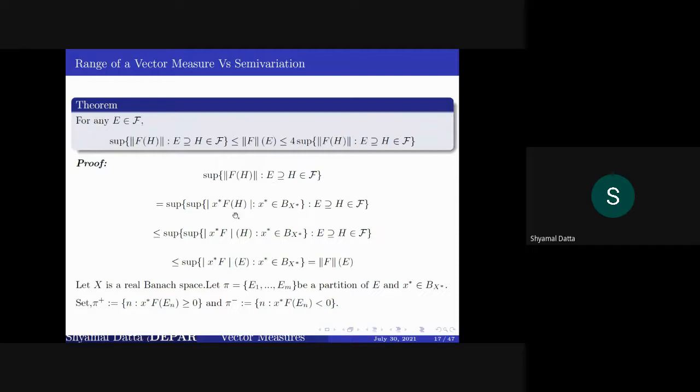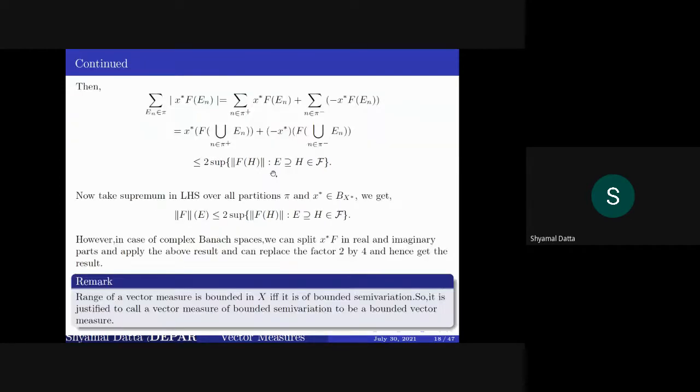And again this is lesser or equal to the supremum of the variation over H, because mod of x star f H is lesser or equal to the variation of x star f over H. And again by using the order preservingness of variation, this is lesser or equal to this supremum, which is the semivariation over E.